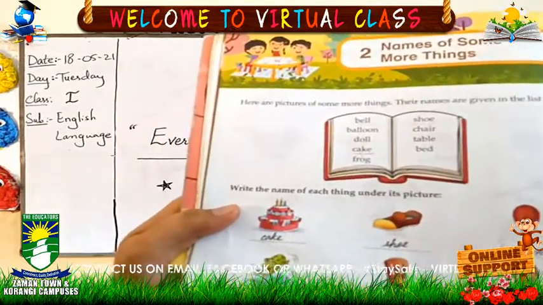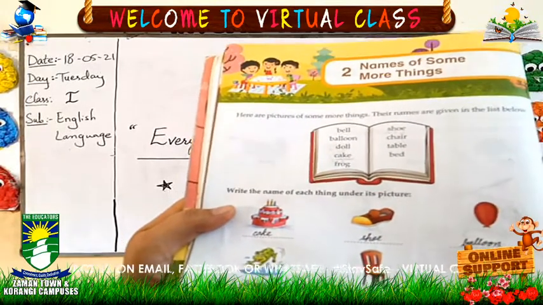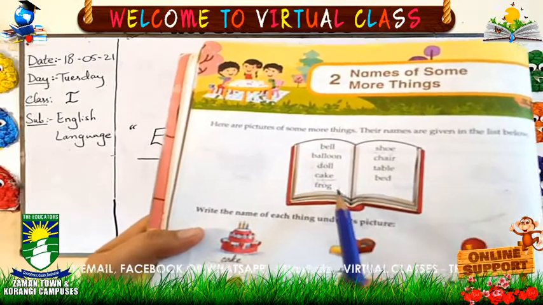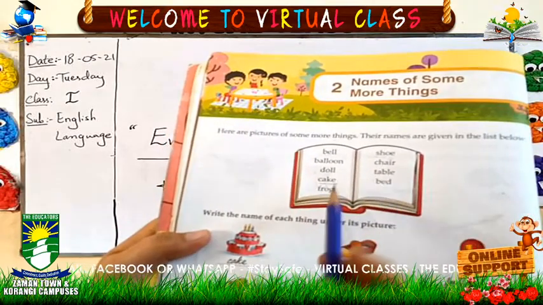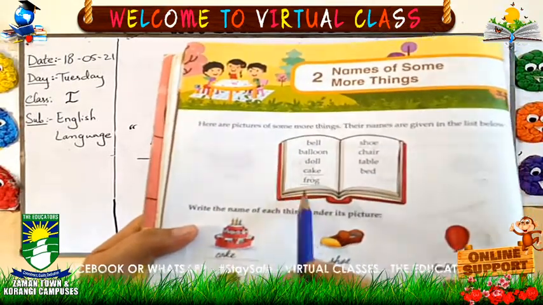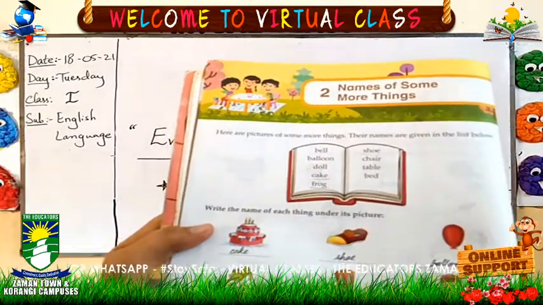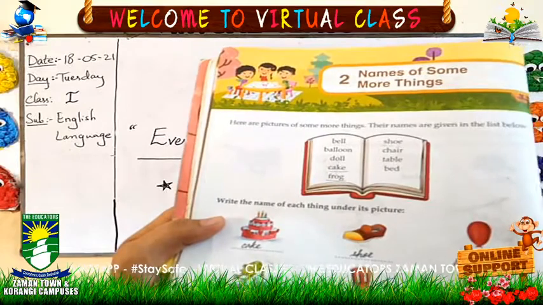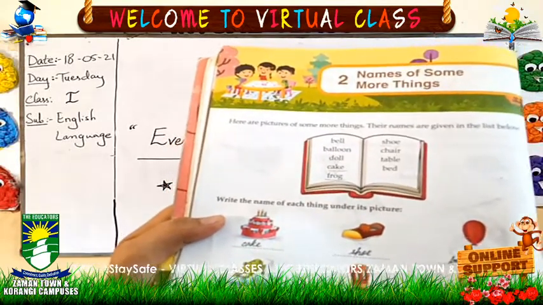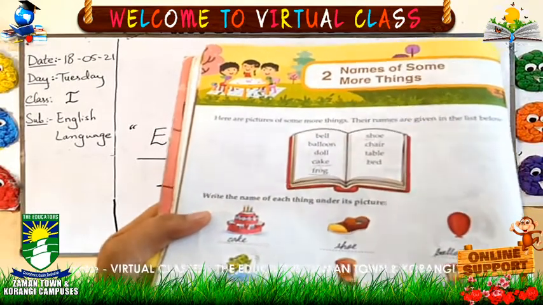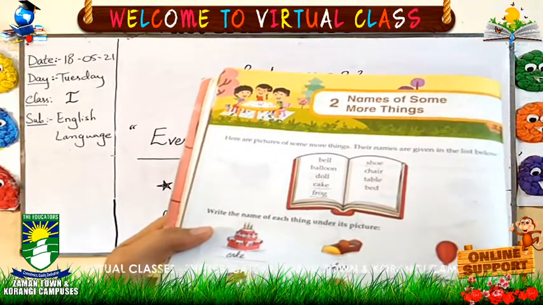Now come to the next picture. What is this? Frog. Okay, you will write the spelling of frog here. Where is the spelling of frog? Now we will find it here. What is the spelling? F-R-O-G, frog. So you will write the spelling of frog here. F-R-O-G, frog. Done.